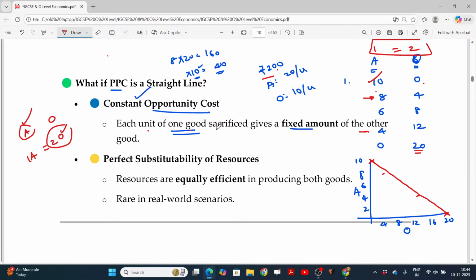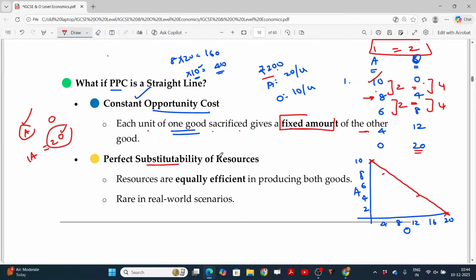Each unit of one good sacrificed gives a fixed amount of the other good. So if you sacrifice 2 units, you will get 4 units here. Here, if you sacrifice 2, you'll get 4. As these two are the same, that's the reason why we have a straight line. Perfect.